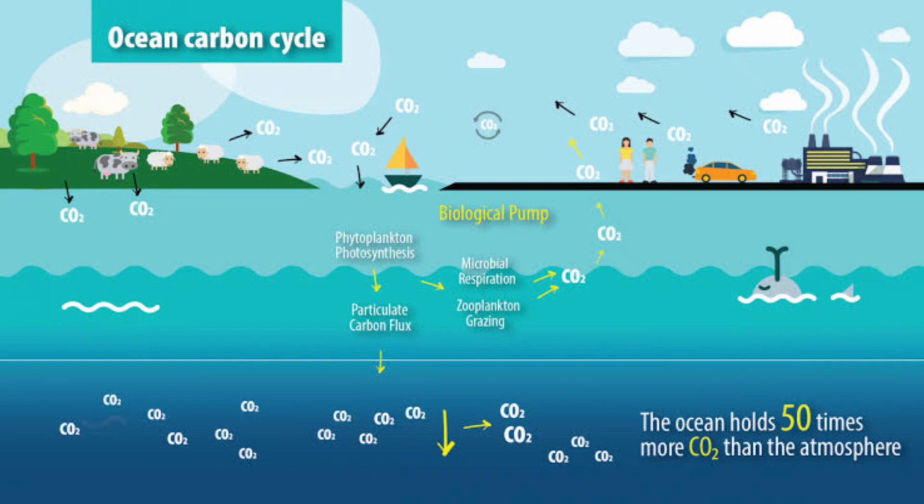It helps regulate the concentration of carbon dioxide in the atmosphere and influences climate patterns. By sequestering carbon, phytoplankton plays a critical role in mitigating the greenhouse effect and reducing the impacts of climate change.